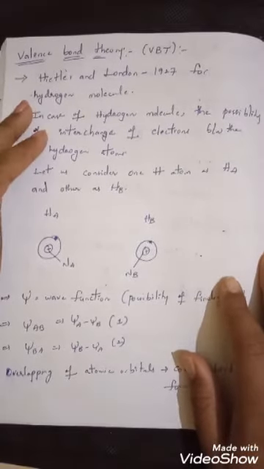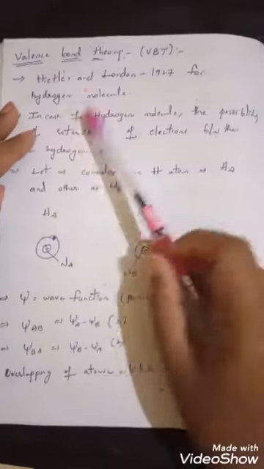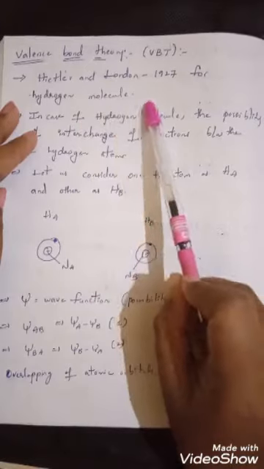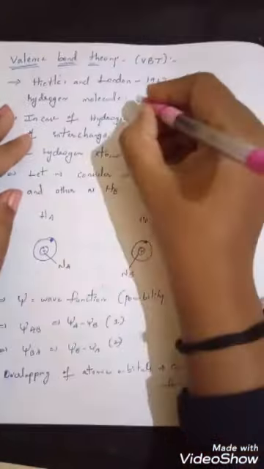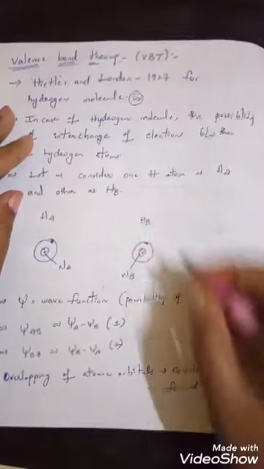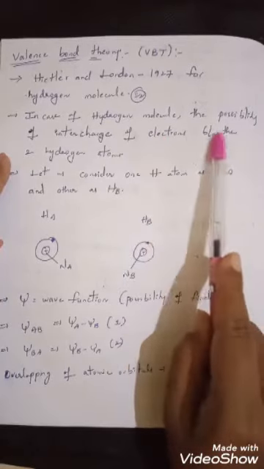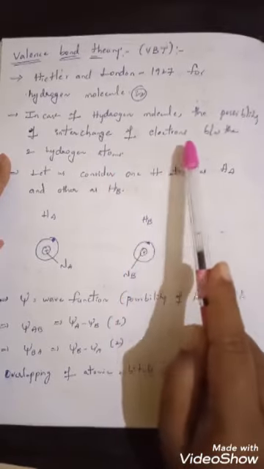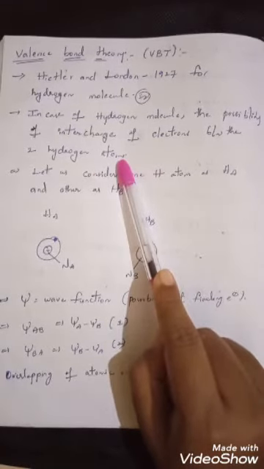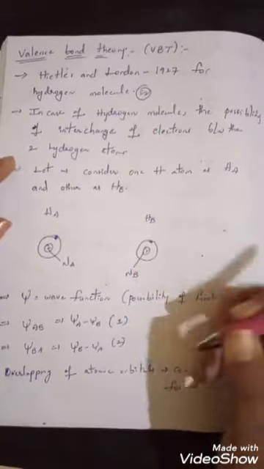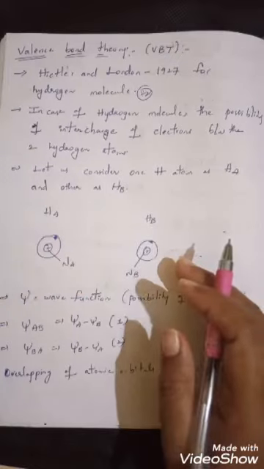First, it was proposed by the scientists Heitler and London in the year 1927, for explaining the hydrogen molecule. H2 is one of the molecules present in nature. To explain such a molecule, they proposed this theory. In the case of the hydrogen molecule, there is a possibility of interchange of electrons between the two hydrogen atoms, the nucleus of both. So here in the hydrogen molecule, interchanging of electrons between the two hydrogens takes place.